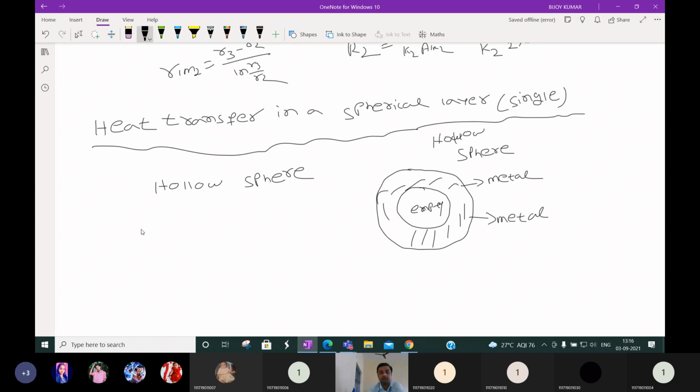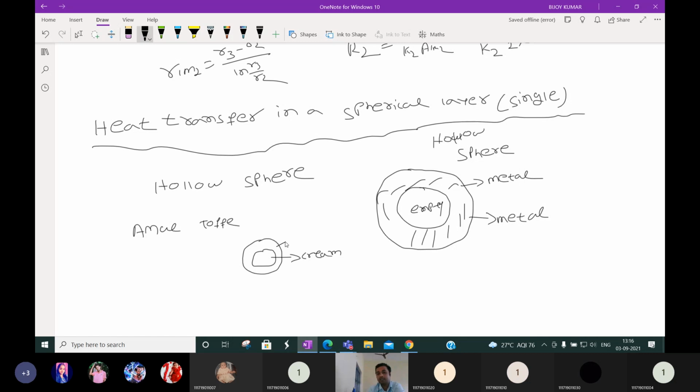Okay, let me tell you a simple food example. Some Amul type of toffees are there. Suppose the toffee is spherical. You may see some toffees have cream inside, yes or no?